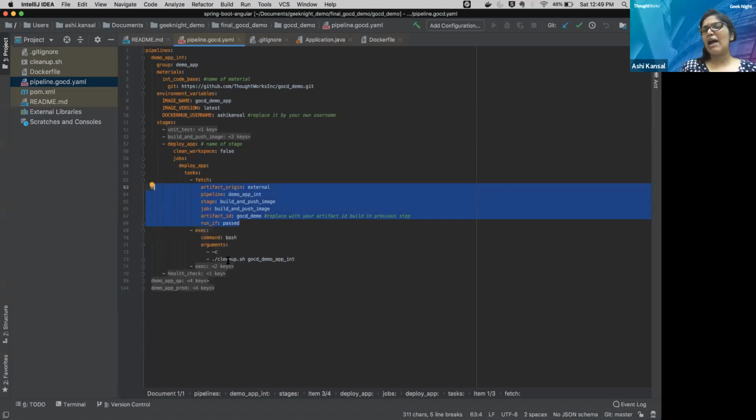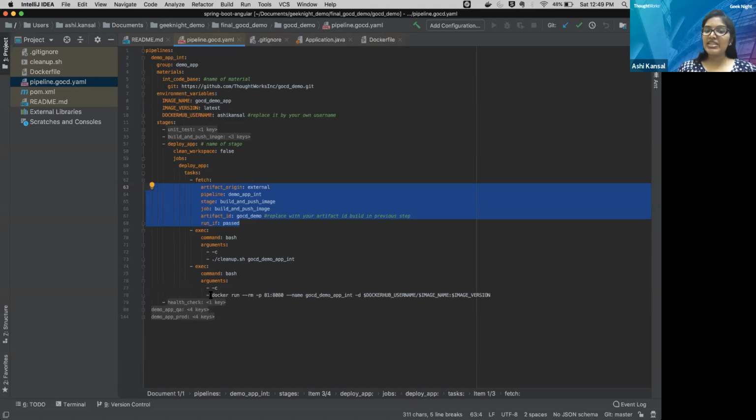Then I'm running some cleanup script because I'm running on my local machine and I have different environments, and I'm just deploying my container here only. So I have to run some cleanup. But this will not be the case in actual production when you are deploying inside Kubernetes or some cloud; then you will not need this cleanup script.